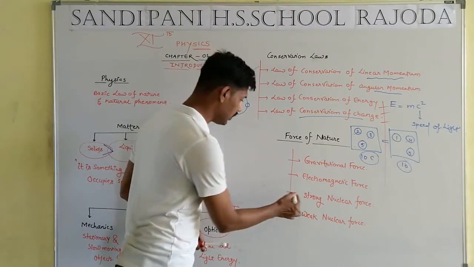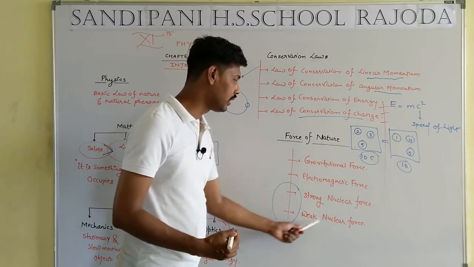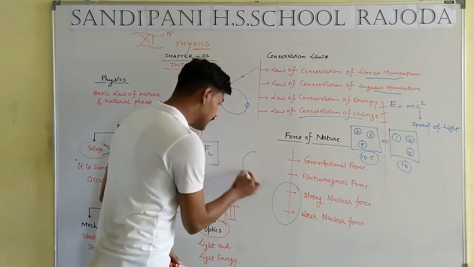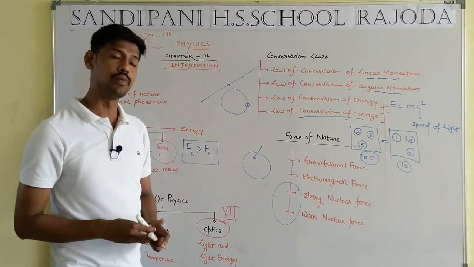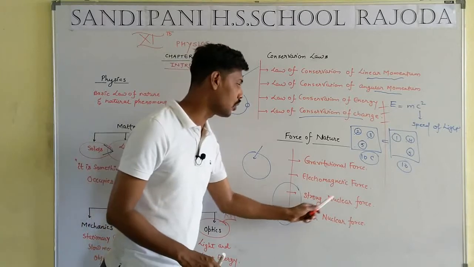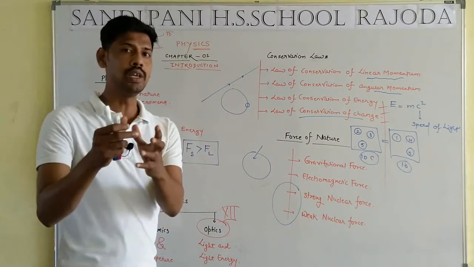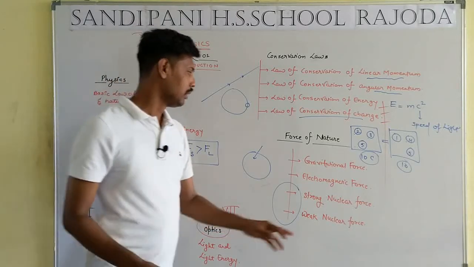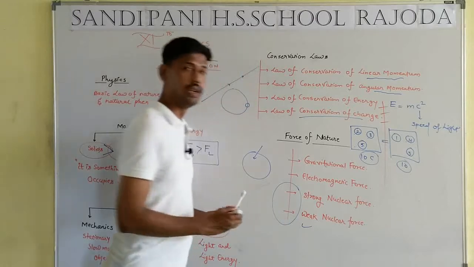Firstly I introduce strong nuclear force and weak nuclear force. Force inside the nucleus is known as strong nuclear force, but outside the nucleus it is known as weak nuclear force.